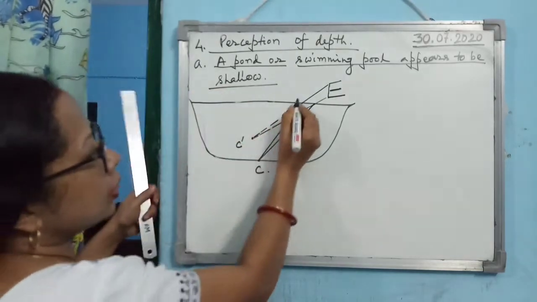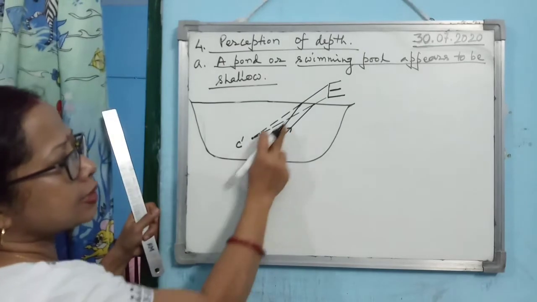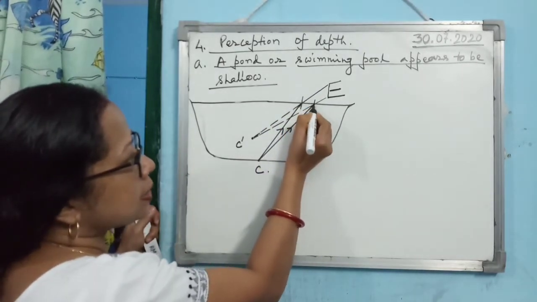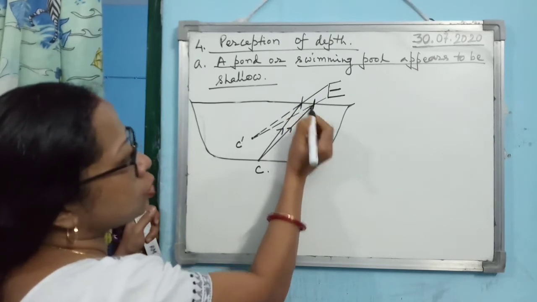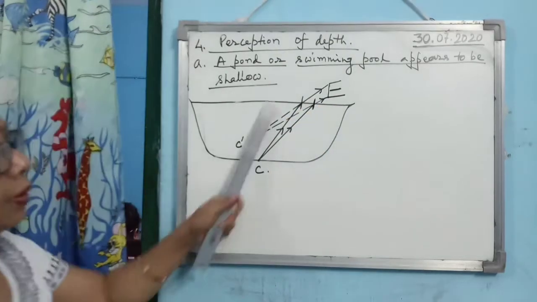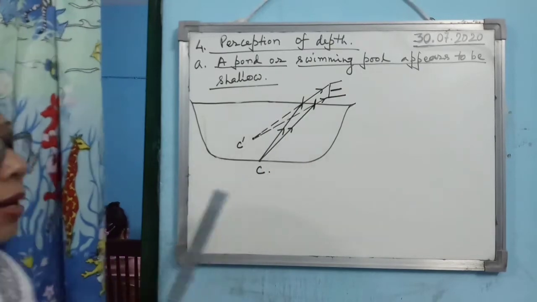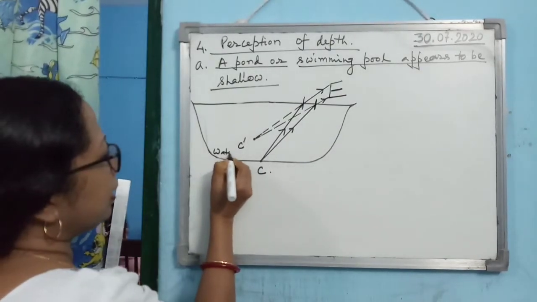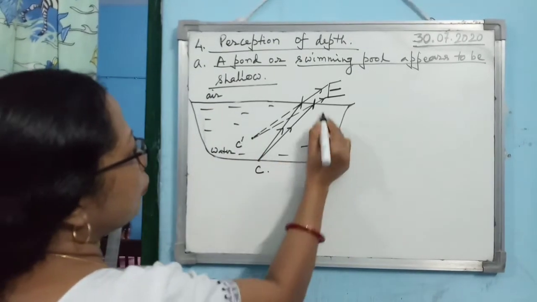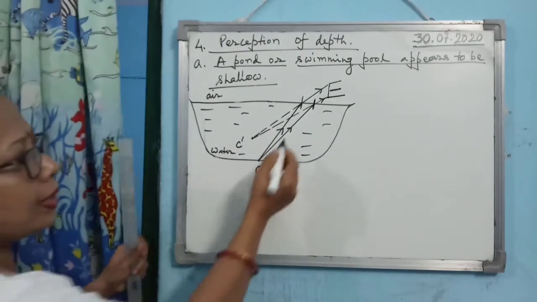And then you give the arrows like this. From the point C, these are the two rays coming out. Then, falling on the upper surface of water, draw two small normals. Then the rays will move away from the normal as the ray is moving from denser to rarer medium. Here it is water and here is air. Okay, and then you give the water symbol. Don't give too much here. Okay. And then you see what is happening.